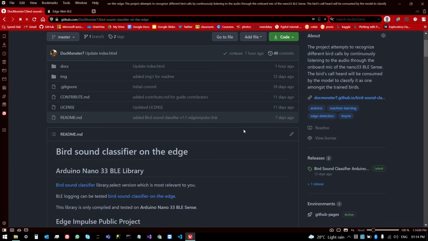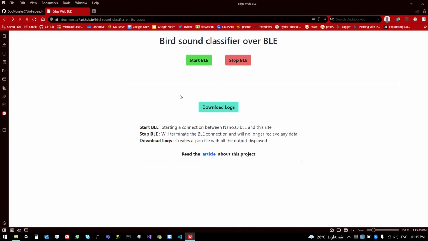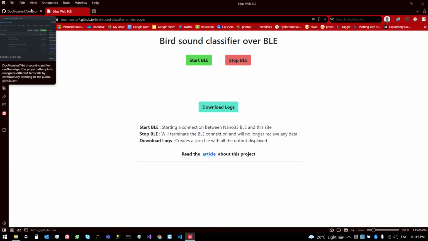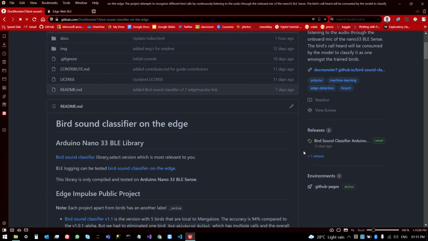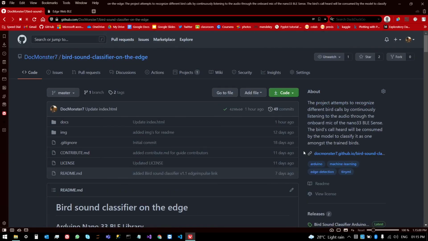Currently we are constantly working on storing the audio and classified data on an SD card locally, and making our BLE website, that is Edge Web BLE, work in an offline mode using PWA. Not only that, our team is also working on making other bird models as well. So we are constantly improving and revising it. You can be a part of this, so come over to our GitHub and help us improve this model.